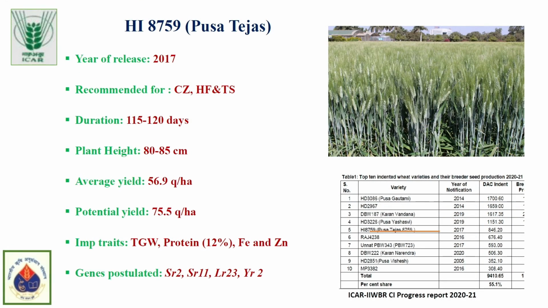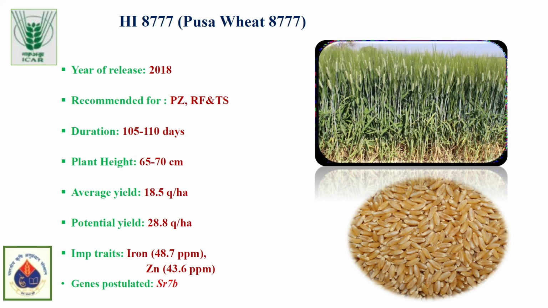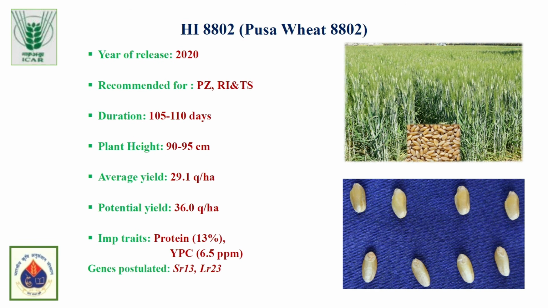This is Pusa Tejas, which was released in 2017 with the genes SR2, SR11, LR23 and YR2. And this is the most cultivated durum wheat variety in India. And coming to HI8777, this was released in 2018 with the genes postulated SR7B. And it is released for rain-fed conditions, so you can grow it without irrigation.